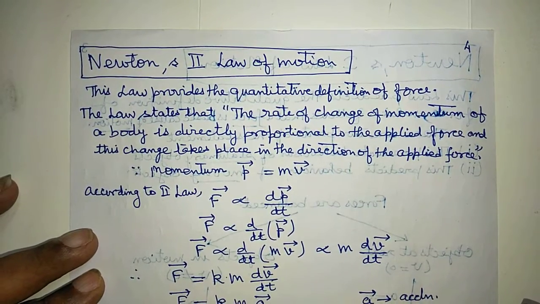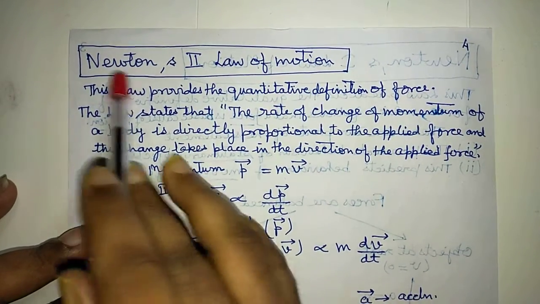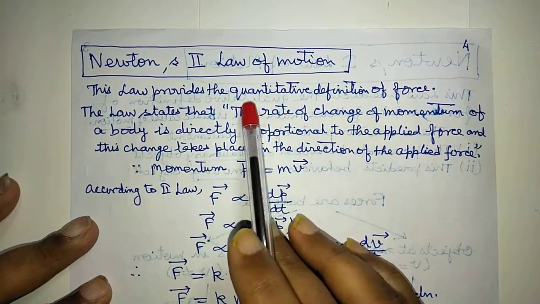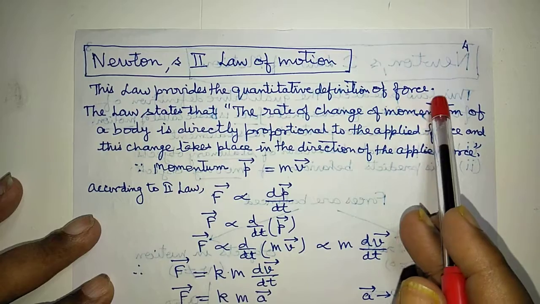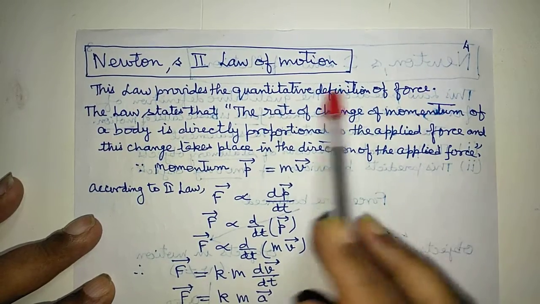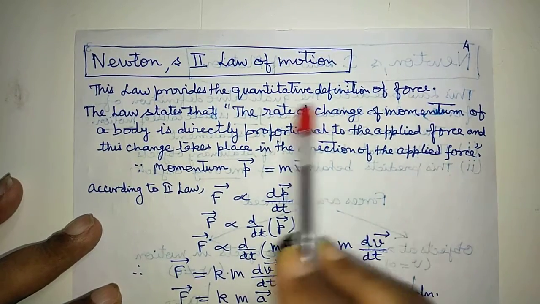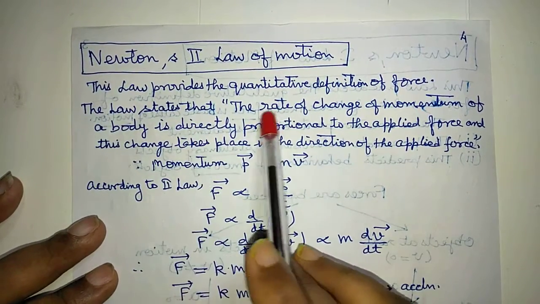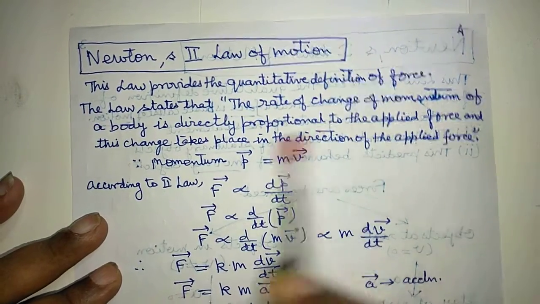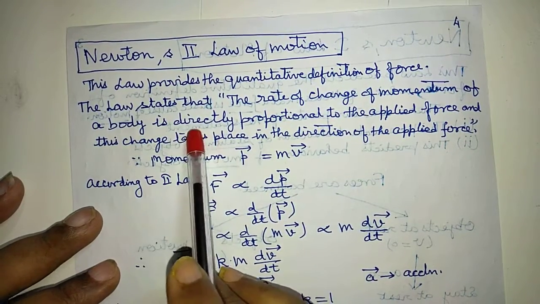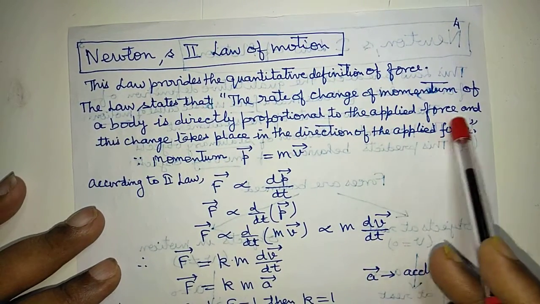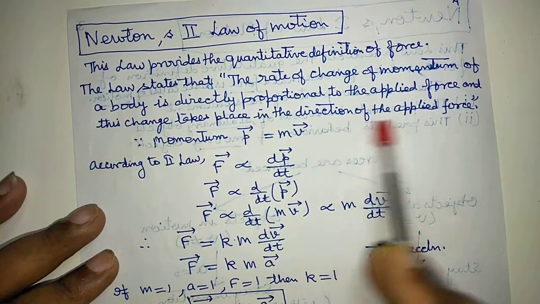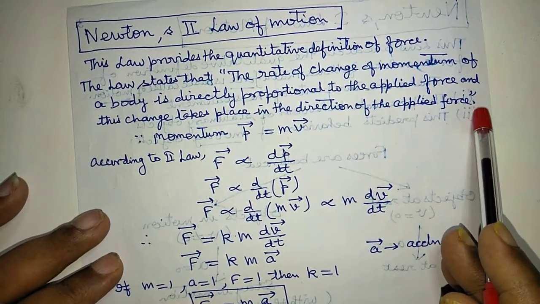Now, Newton's second law of motion. This law provides the quantitative definition of force. This gives the quantitative definition of force. What is this law? The law states that the rate of change of momentum of a body is directly proportional to the applied force, and this change takes place in the direction of the applied force.